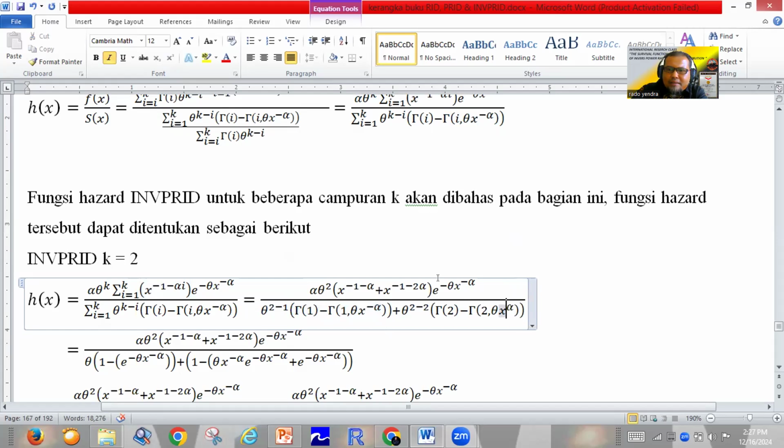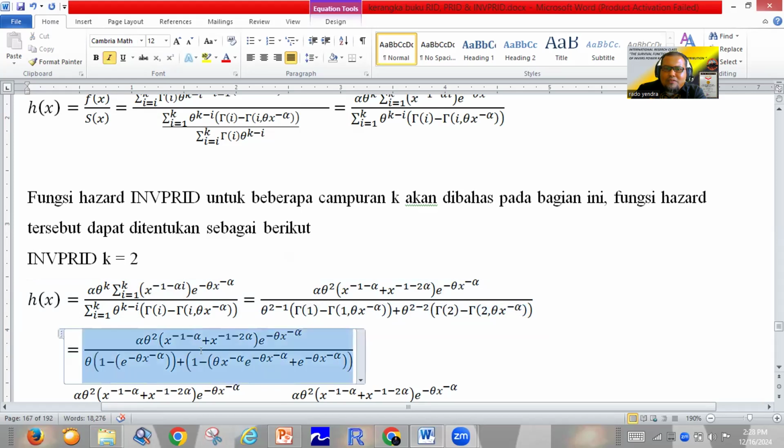Okay, we must change this with the definition of the upper incomplete gamma, 2 comma theta x power minus alpha. So we find this function becomes this one.